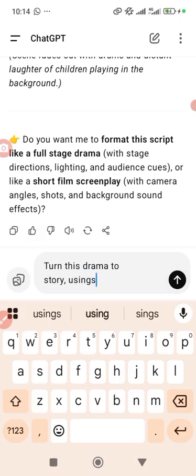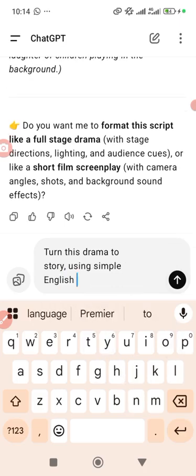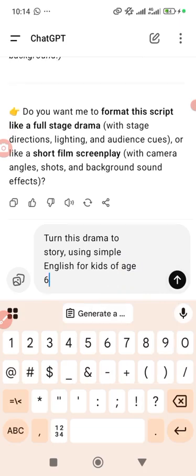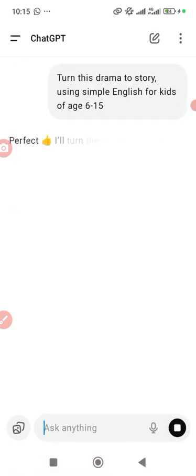So using simple English, if you like, you can put the age range for kids, from the age where reading of books starts, from the age of 6, maybe just say up to 15, what they can understand. You can see it will give me the story now.